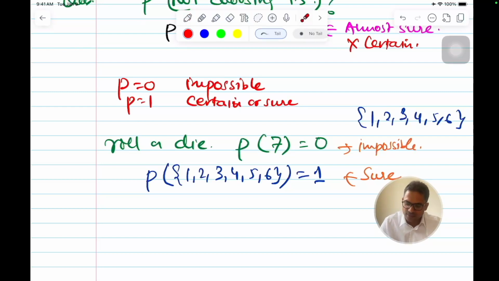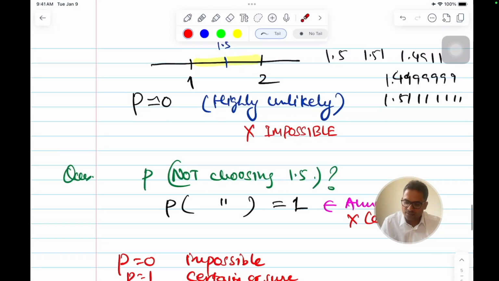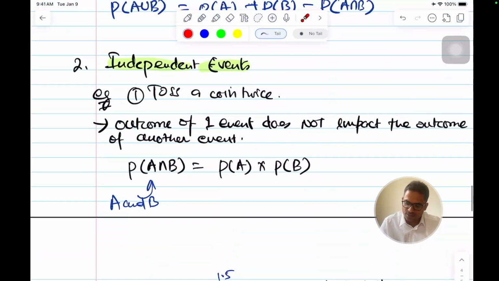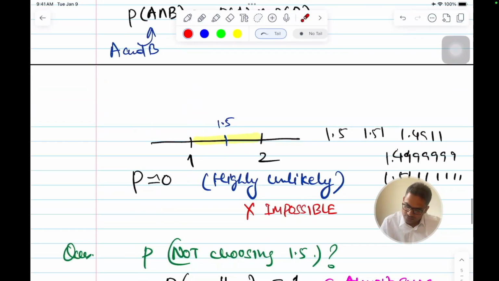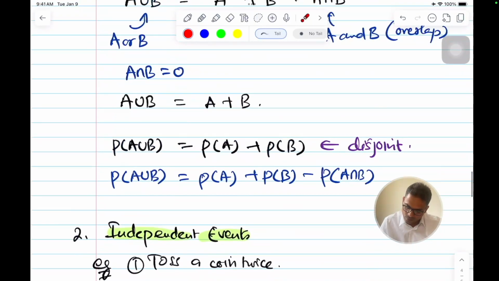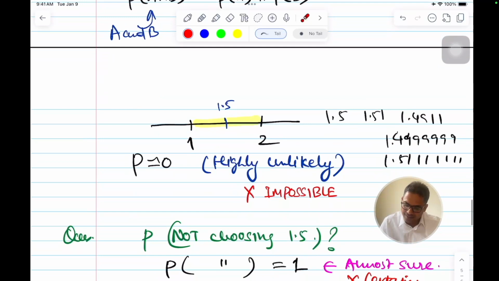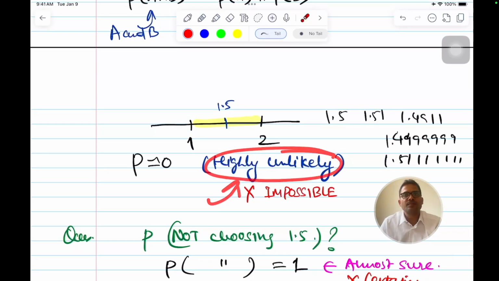So in this case the definition holds, but for our practical purposes in the continuous case, we use this: probability of 1 is almost sure and probability of 0 is highly unlikely. I hope that is clear.